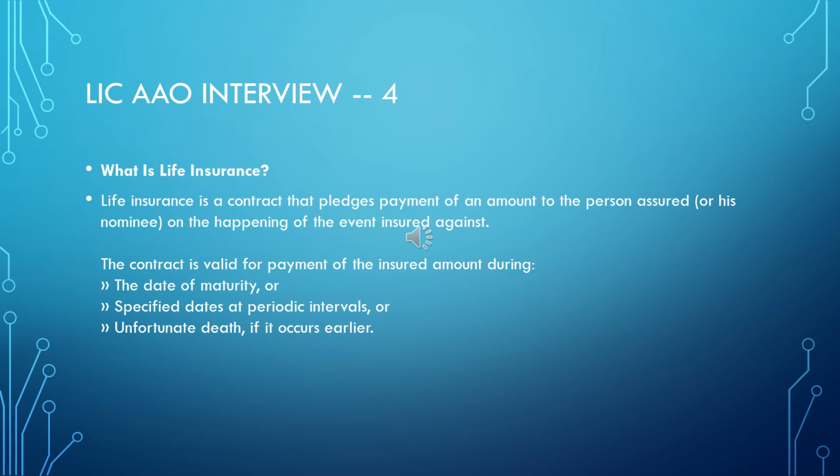Then this person will be getting some amount, say whatever amount they have agreed to at the end of 5 years. After receiving that amount also, the Life Insurance Corporation of India will be guaranteeing or giving insurance for the full amount. That is one. And another point they have mentioned is unfortunate death if it occurs earlier. A person has taken the life insurance policy and before its maturity he dies, the money will go to the nominee mentioned in the policy.